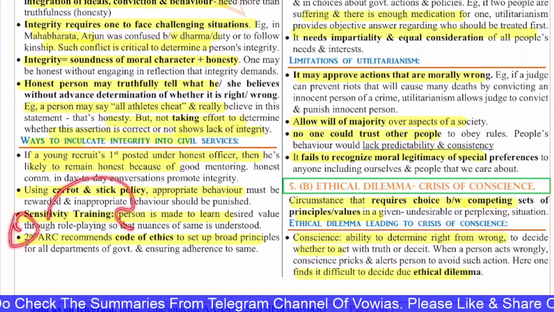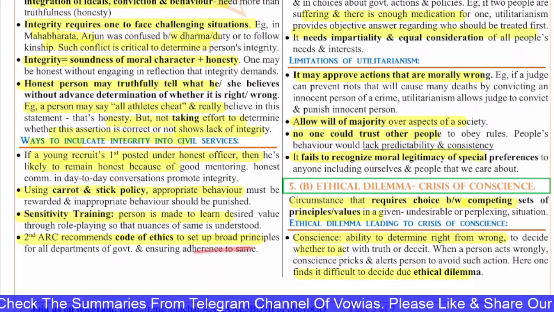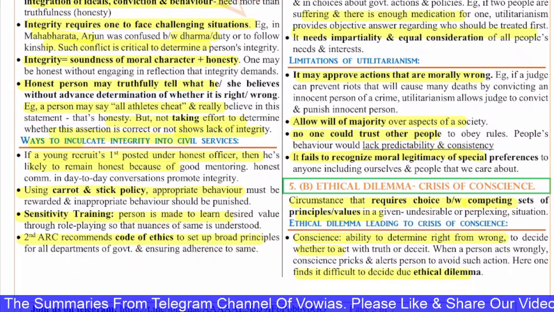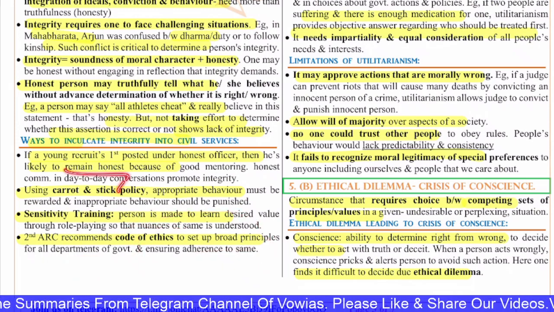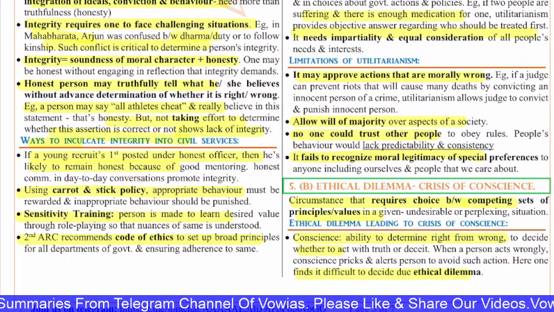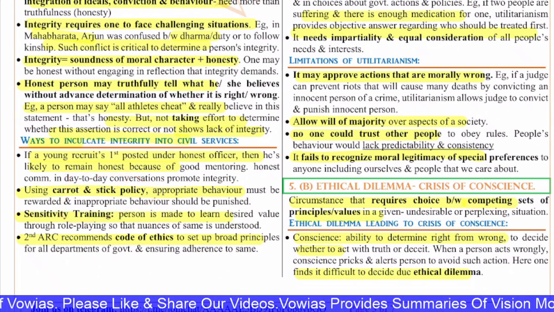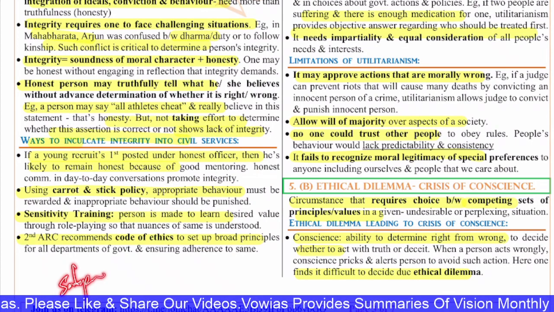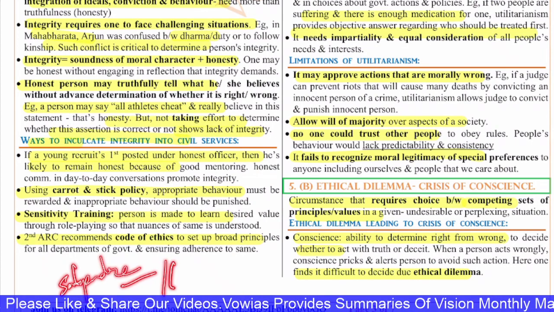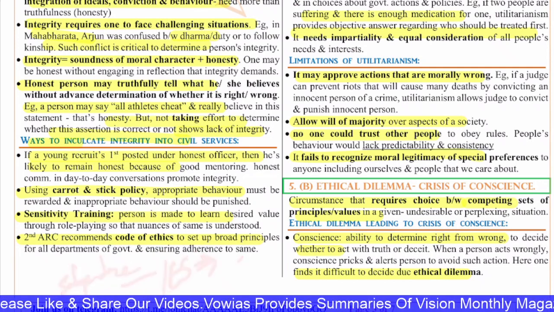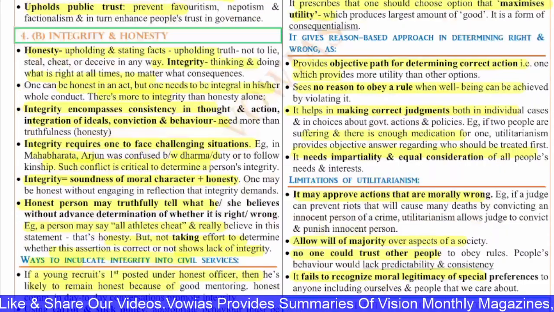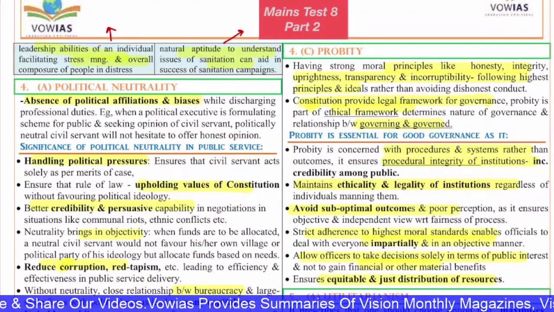Second, the ARC recommends a code of ethics to set up broad principles for all departments of government, ensuring adherence to the same. So code of ethics, sensitivity training, and the carrot and stick policy are the ways to inculcate integrity. In integrity, we can also write the example of Satyendra Dubey, an IAS officer who exposed the corruption in highway construction. So that also we can write. Right, now let's move on to the next question, 4C, which is about probity.